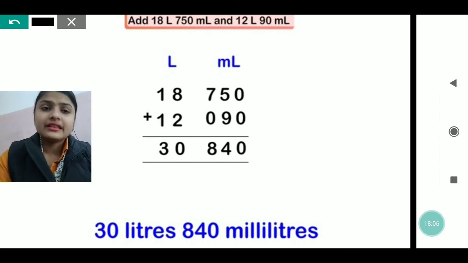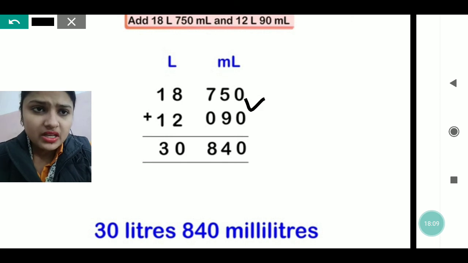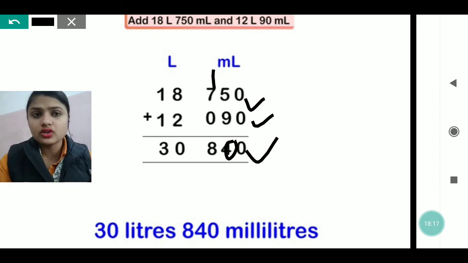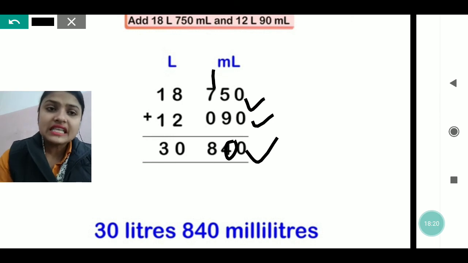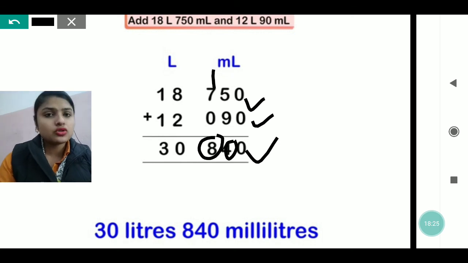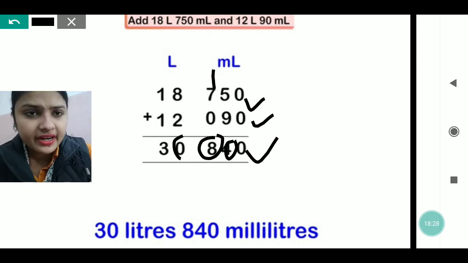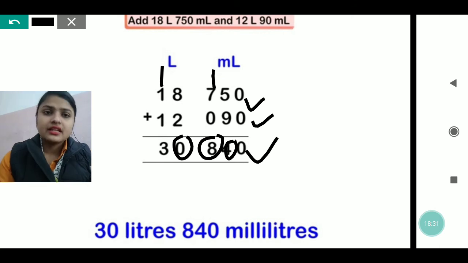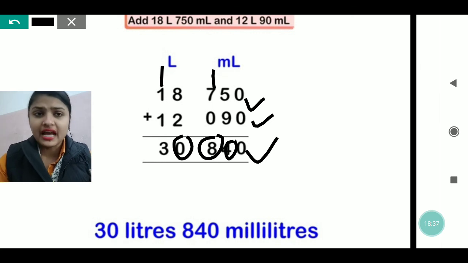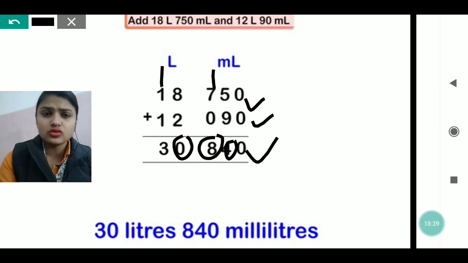We will add it. Now, you just see 0 plus 0 is 0. Now 5 plus 9 is 14. 4 will be written down and 1 we will take carry. Here the carry number is not written, but I have written it there. You can see 7 plus 1 is 8. No carry is there. 8 will be written. Now 8 plus 2 is again 10. So 0 will be written down and 1 we will take carry. Now 1 plus 1 is 2 and plus 1 is 3. So the answer you will get after adding these two numbers is 30 liters and 840 milliliters.